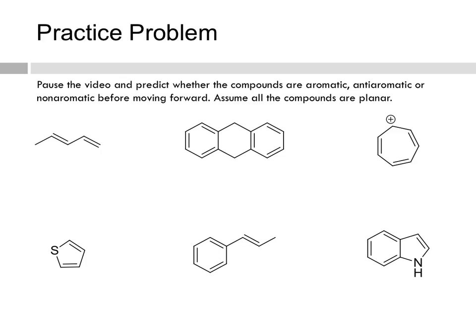Now pause the video and predict whether these compounds are aromatic, anti-aromatic, or non-aromatic before moving forward. Assume all the compounds are planar. Now in this case, this is not cyclic, so it's definitely non-aromatic. If we look at the second compound, it's cyclic. It is not completely conjugated though, because it's got this sp3 carbon and this sp3 carbon. So again, it is non-aromatic.